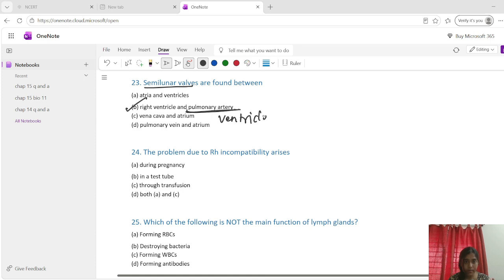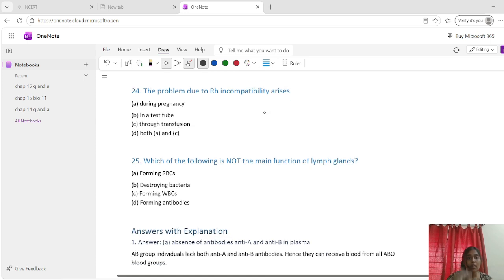Okay, yes. And the problem due to Rh incompatibility arises when? During pregnancy and also during transfusion. Okay, now what is the answer? Both A and C, because Rh incompatibility can occur during mismatched blood transfusion or an Rh negative mother carrying an Rh positive fetus.